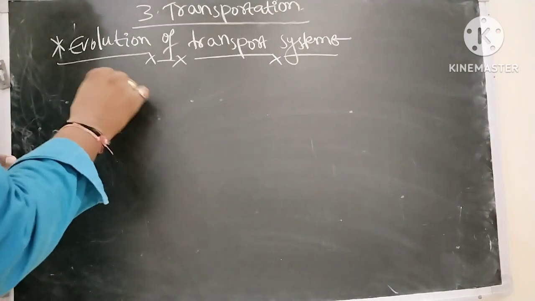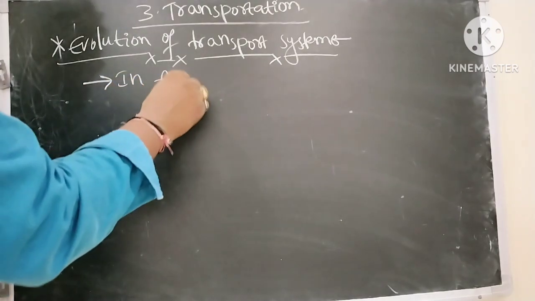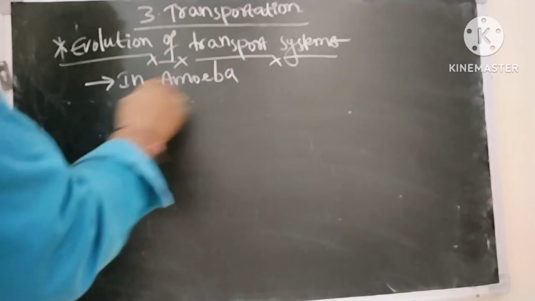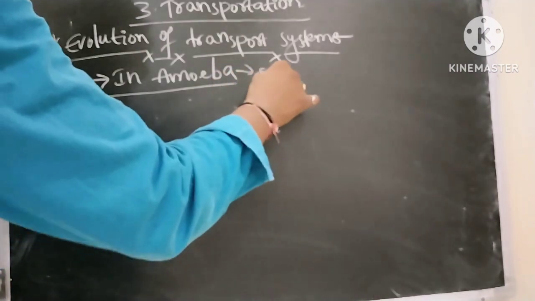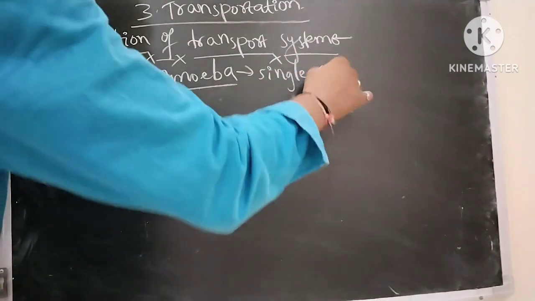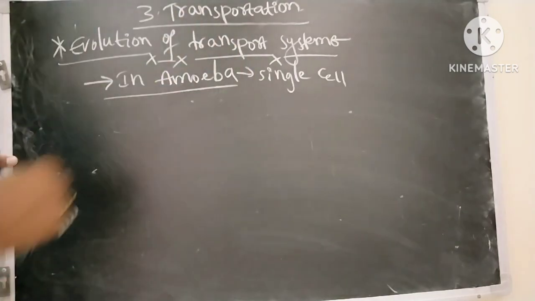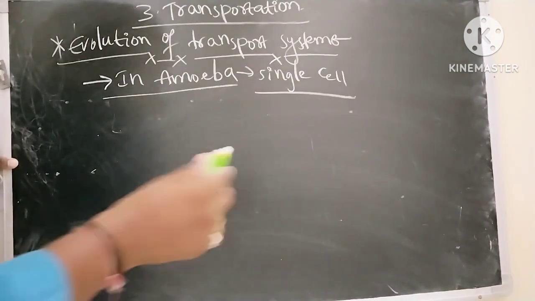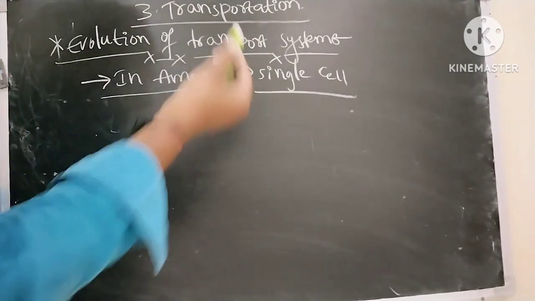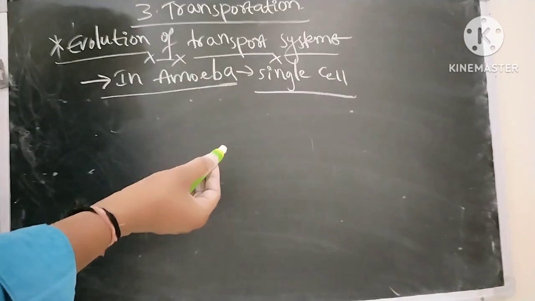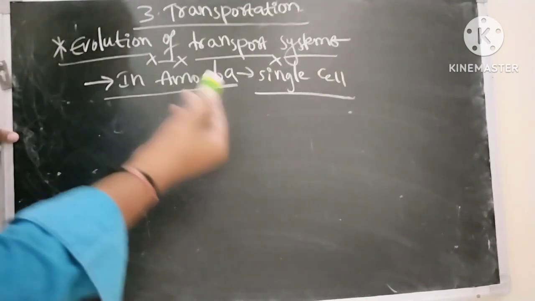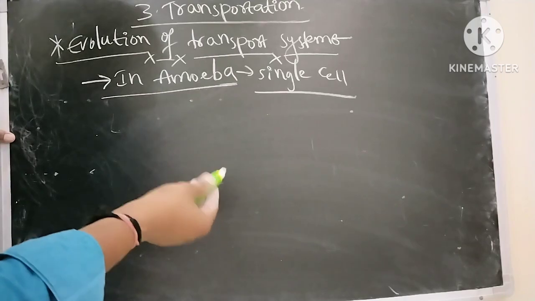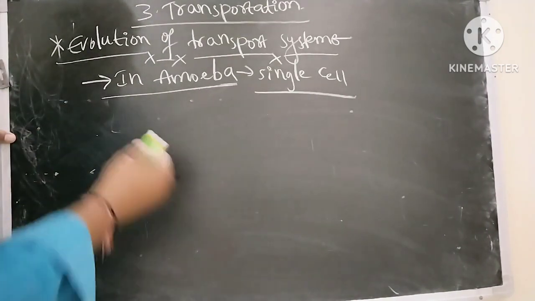So especially in amoeba, which is a unicellular organism, its body is made up of a single cell. That single cell only performs transportation, means all body functions. How? Whenever they get separated from the seas or sea water, as they are forming a limiting membrane, their body develops their own oceanic currents.